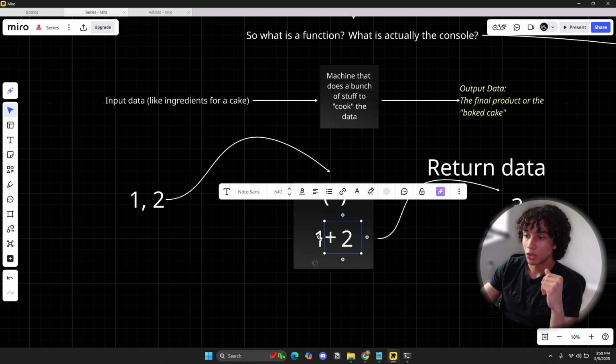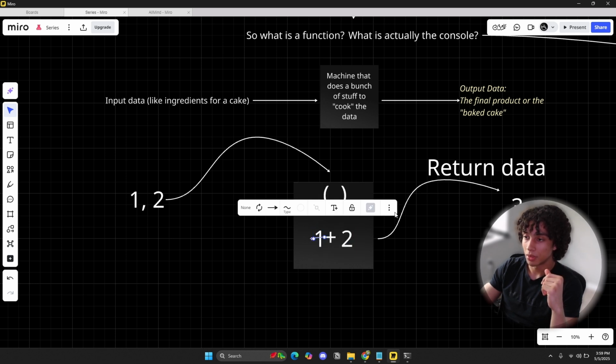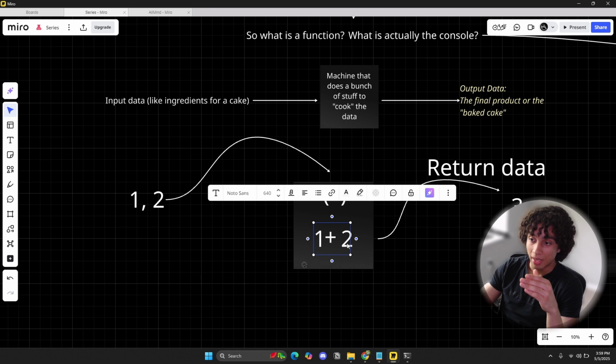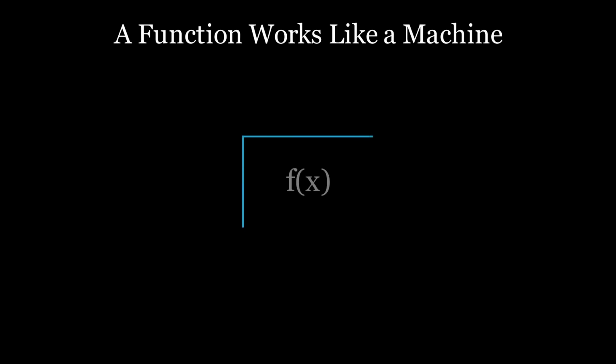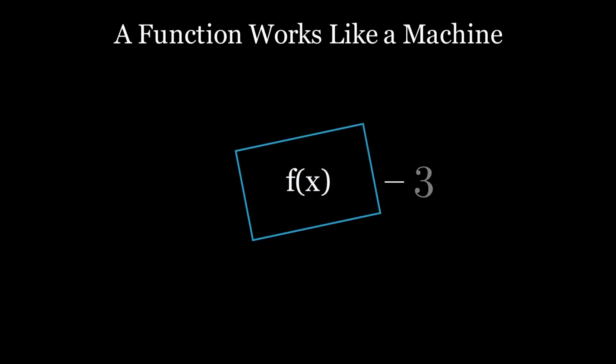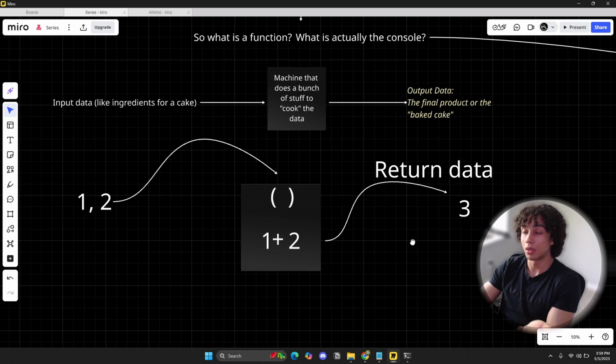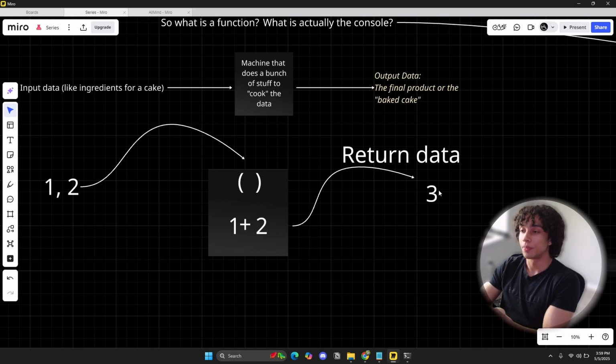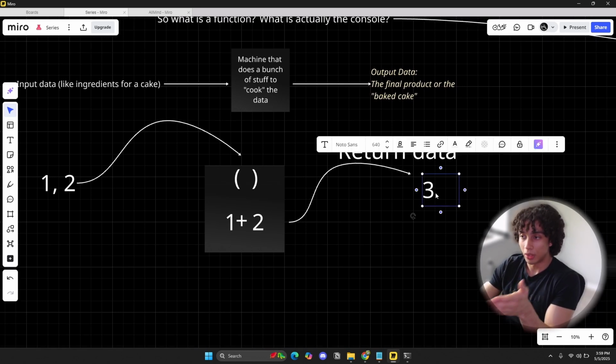The plus sign. So it's going to take the number 1 and the number 2 that I just put in here, and it's going to add them together. But the function, the machine, has to return the data to me. It has to return whatever it is that it did with the data. So what's the result of 1 plus 2? 3. So it returned the data to me.